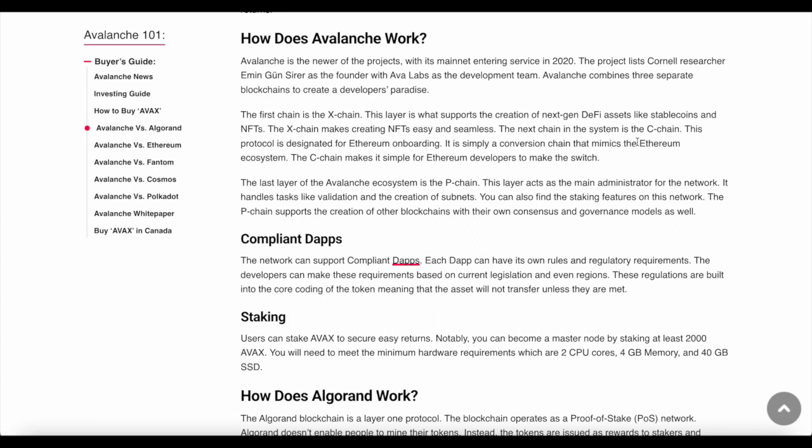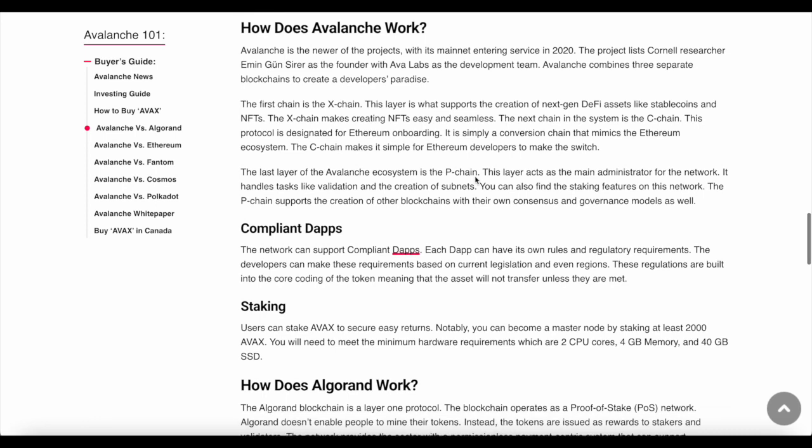The next chain is the C chain. This protocol is designated for Ethereum onboarding. It is simply a conversion chain that mimics Ethereum's ecosystem. The C chain makes it simple for Ethereum developers to make the switch. The problem is, for most people, they won't understand a word of what I just said. Even I struggle to understand it sometimes.